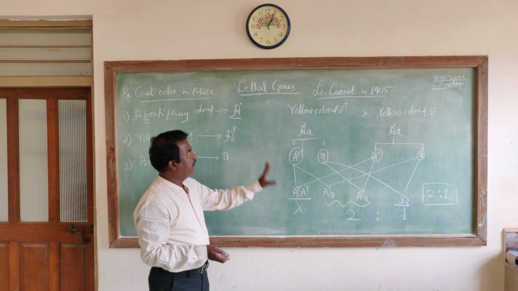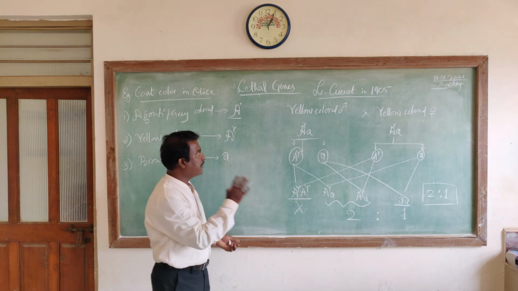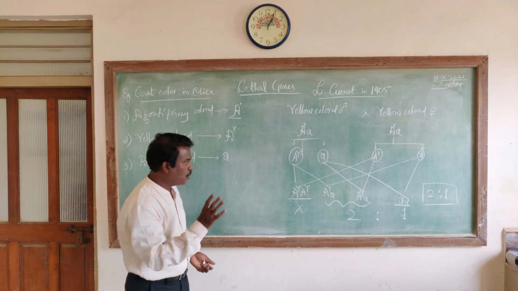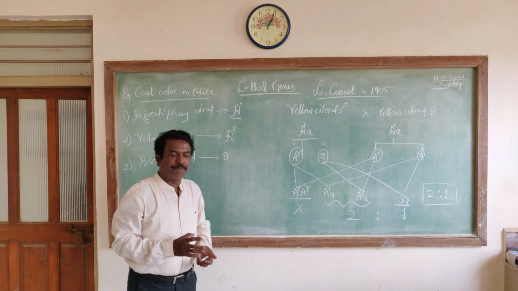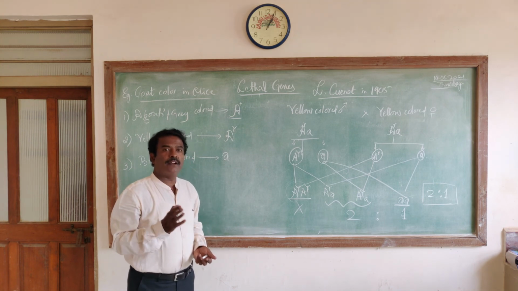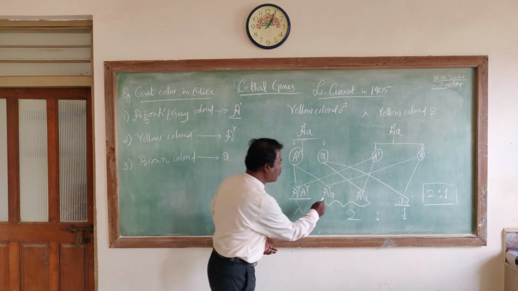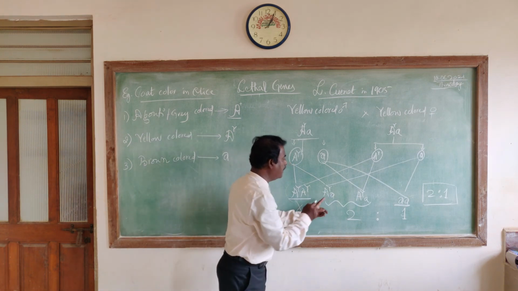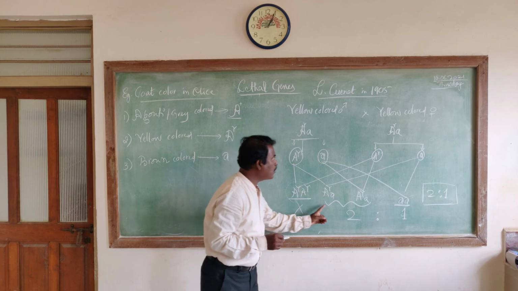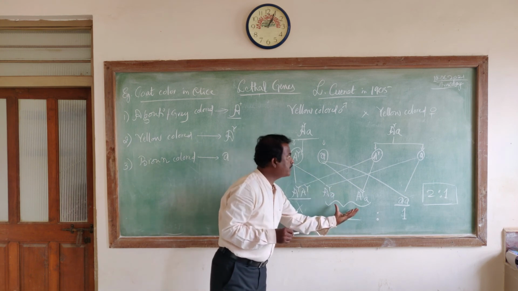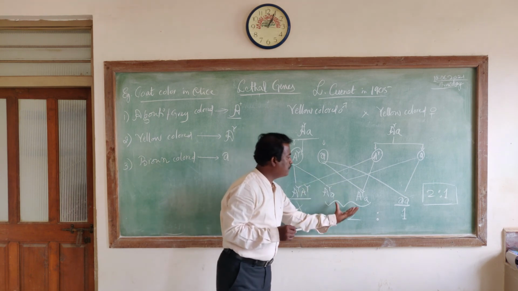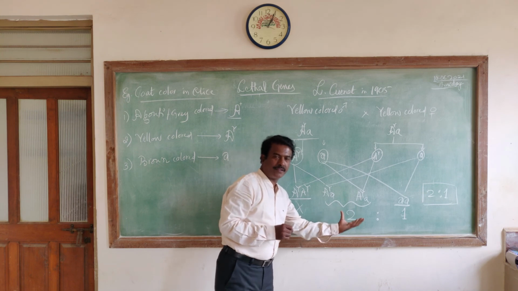In that way, he concluded that in the case of coat color in mice, the dominant lethal genes can cause death. Then you ask me a question: here also there is a dominant allele, that is AY. Does it not affect the viability or survivability of the newly born mice?